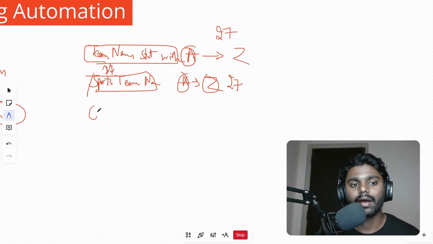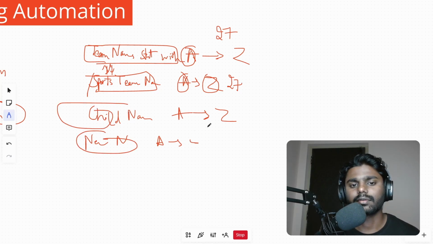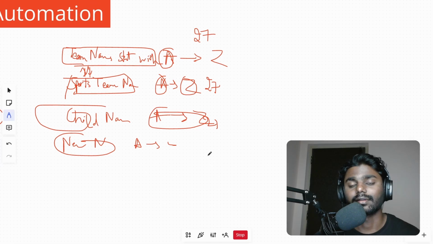And then you have child names. Child names that start with A to Z. And then newborn baby names that start with A to Z. Internal link this, internal link this. Here 27, 27, it goes infinite, guys. I can keep on saying it.